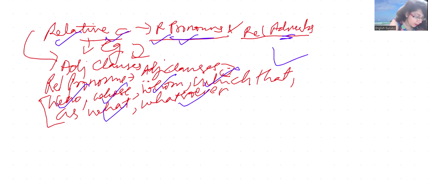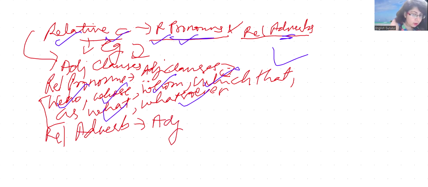Then, next, relative adverbs which make adjective clauses. Now, this is relative adverb. Keep that in mind. These are relative adverbs.